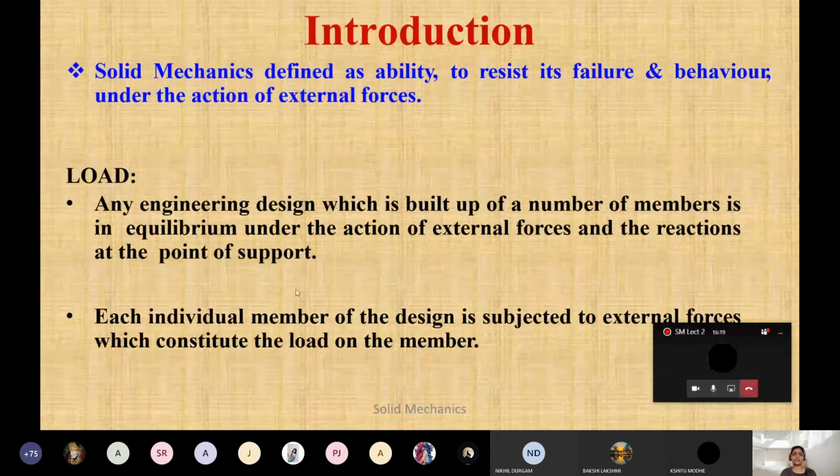I told you yesterday, in the last class, what is solid mechanics? Solid mechanics, if you say the technical definition, is generally defined as the ability to resist its failures and behavior under the action of external forces. But this is very bookish language. I told you last time also.